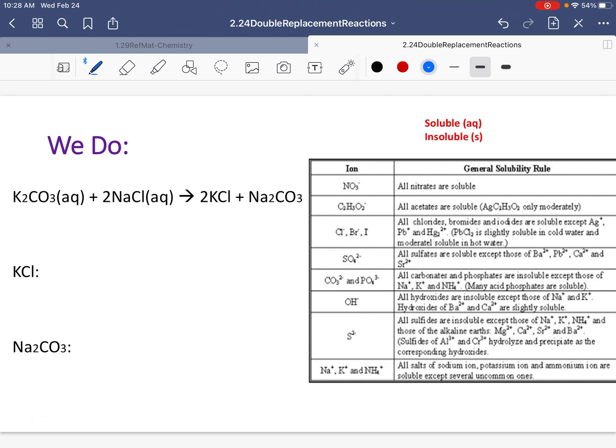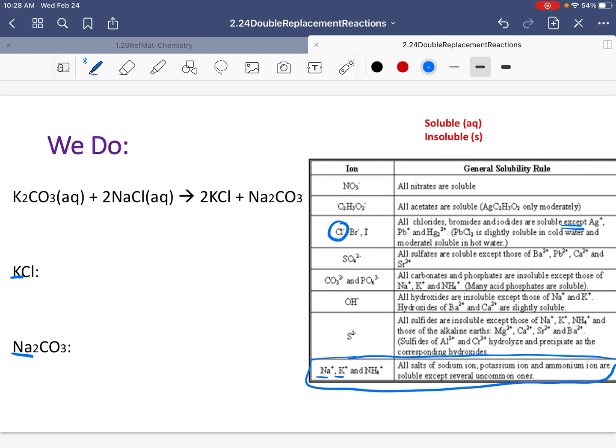Let's try this one together, guys. I want you to quickly look. Here we have potassium and sodium. Potassium and sodium are listed here. And I want you to use that to answer the following question. You can pause me here. You can also look at chlorine. You can see exception. The exceptions are there. And let me know.